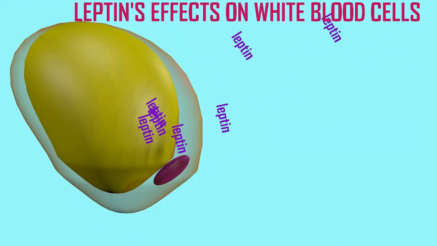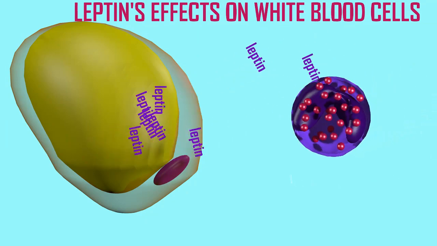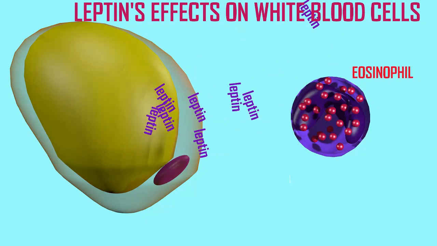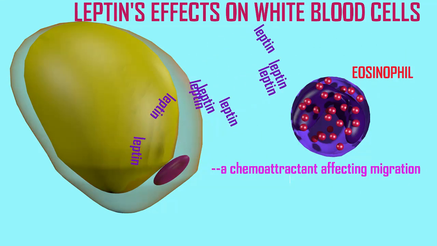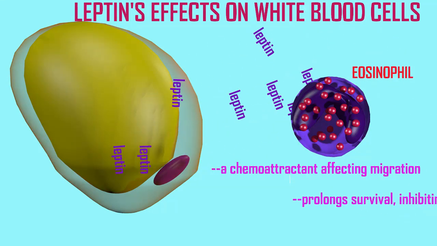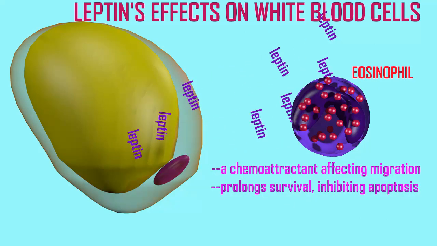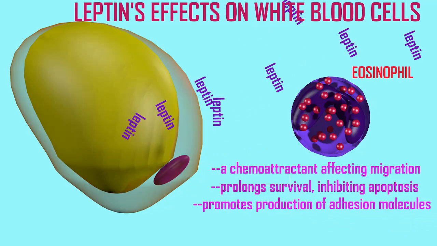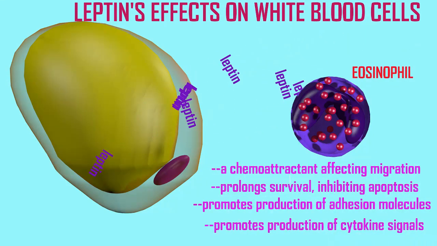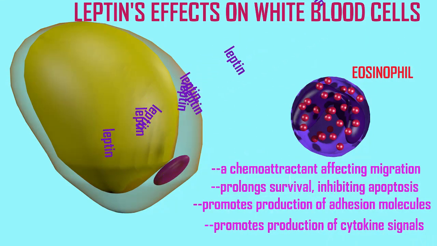Eosinophils express receptors for leptin, and thus leptin can be a chemoattractant, affecting their migration, attracting them to adipose tissue. It prolongs their survival, inhibiting their apoptosis. It promotes the production of adhesion molecules which affect their migration, and it promotes the production of the cytokine signals that they produce.